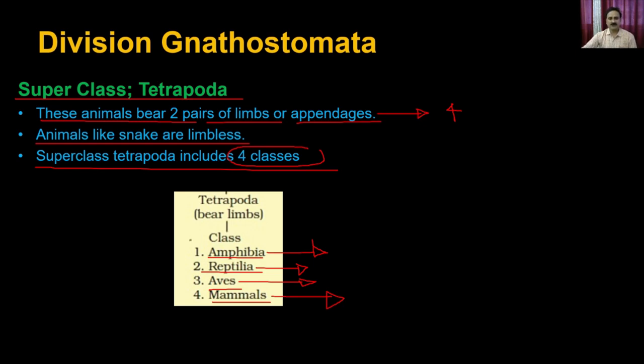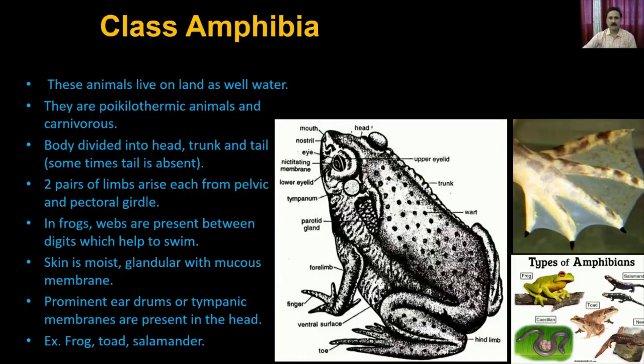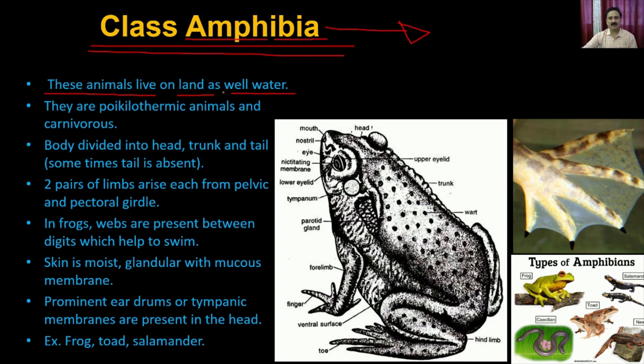So let's start our discussion of the superclass Tetrapoda with the Amphibia. Class Amphibia are animals which stay on the land as well as in the water, and that's how the name Amphibia comes, meaning animals which can stay in two different habitats. These animals live on land as well as in water, which means they are both terrestrial and aquatic animals. They are acclimatized for both types of habitats.